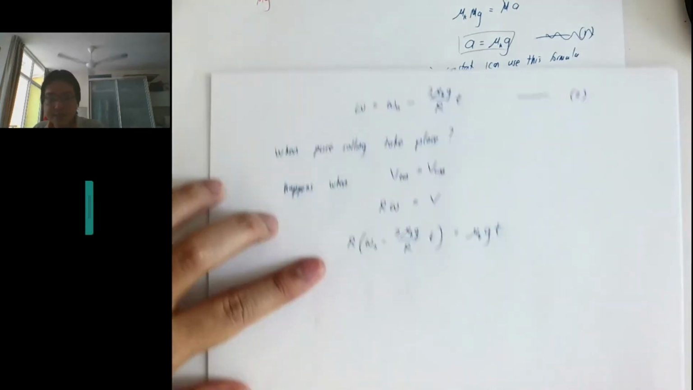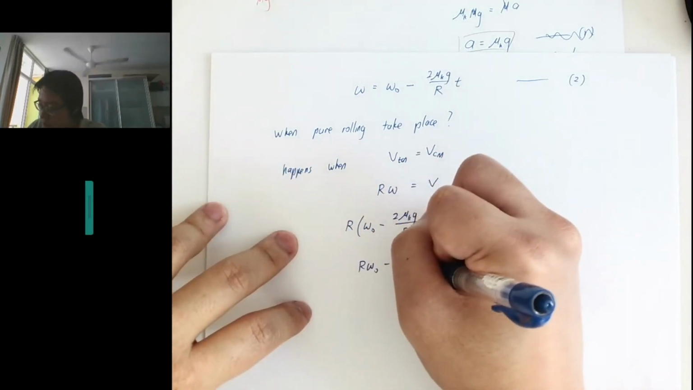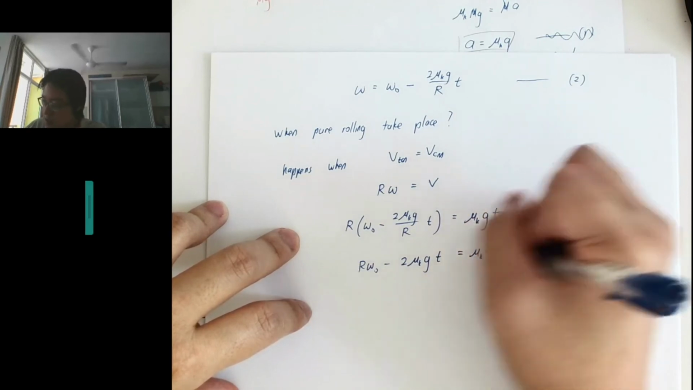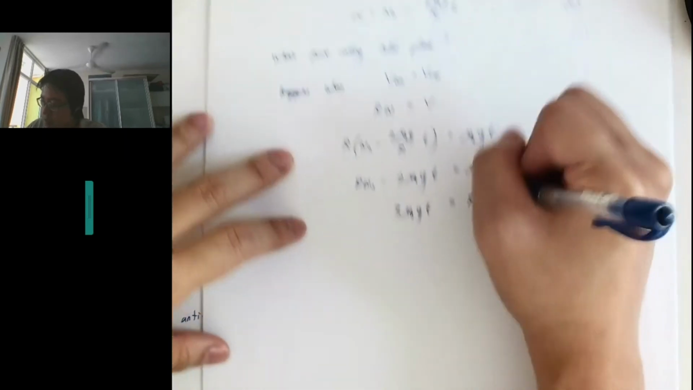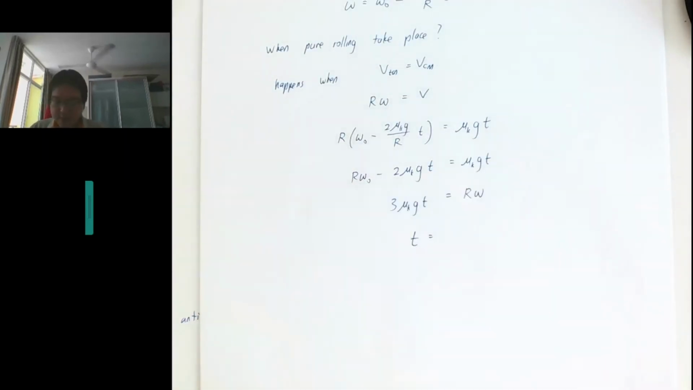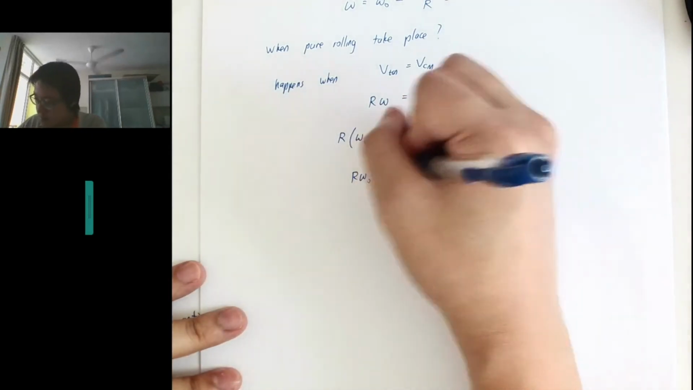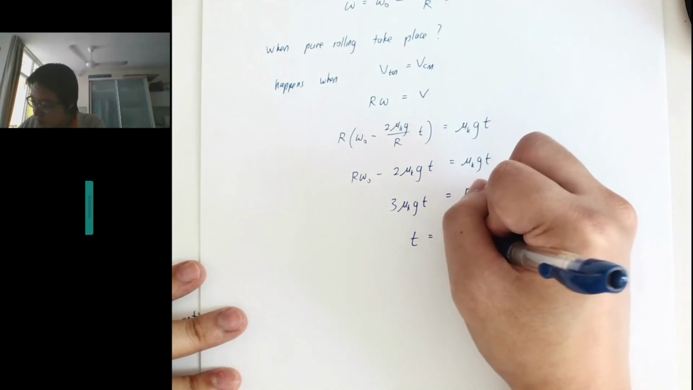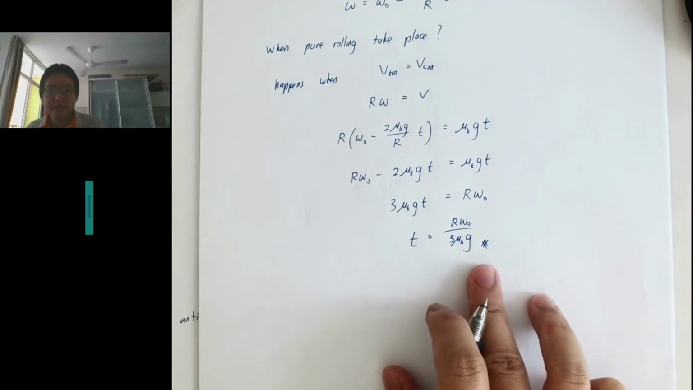Okay, so now we can simplify this equation. So we got R omega 0 minus 2 mu k g t is equal to mu k g t. So I got 3 mu k g t is equal to R omega 0. So I can find the time when this happens. Did I make any mistake? So t is R omega 0 over 3 mu k g. Okay, so this is the time where it takes place.